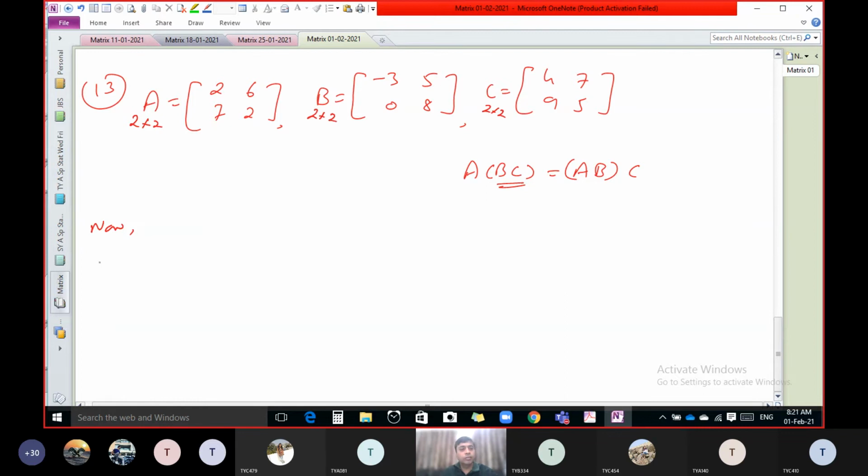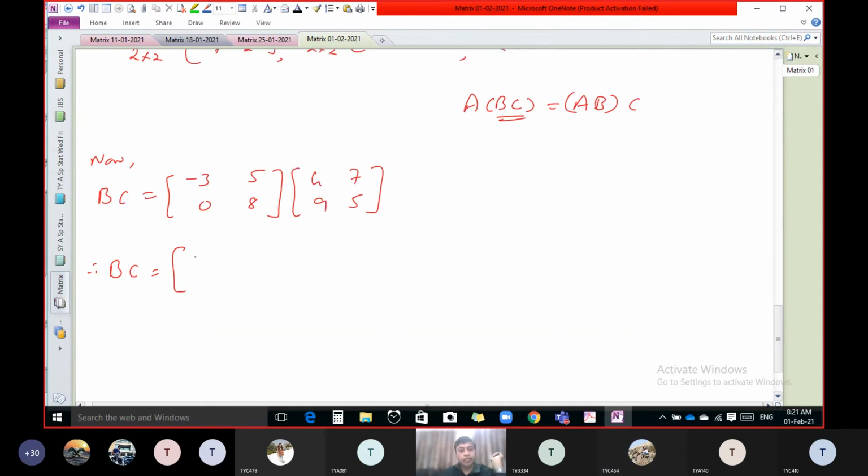So now B into C. What we have to do? Same thing. First of all, write B. Then write C. Now multiply. The rule is the same. First row, first column: minus 12 plus 45. Yes, that is the first element. Second: minus 21 plus 25. Correct.